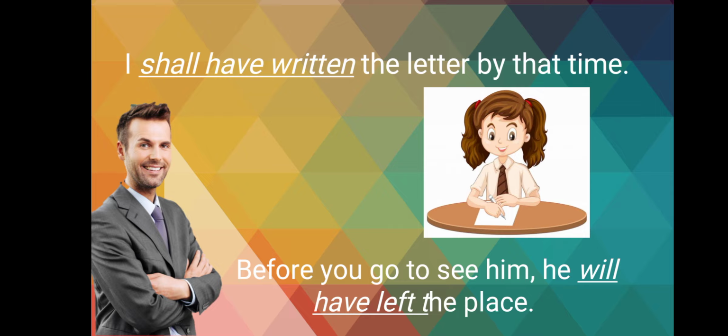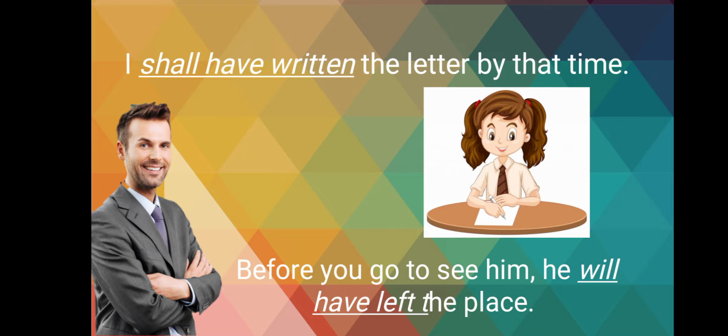In the first sentence, the verb is shall have written. Shall denotes future tense, then have written. If you recall, we have used have written or has written in perfect tense, right? That means have written denotes perfect tense and shall future tense, right? Okay, let's see the second sentence.